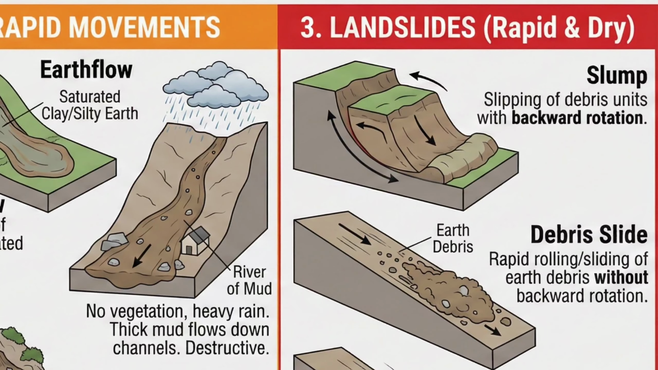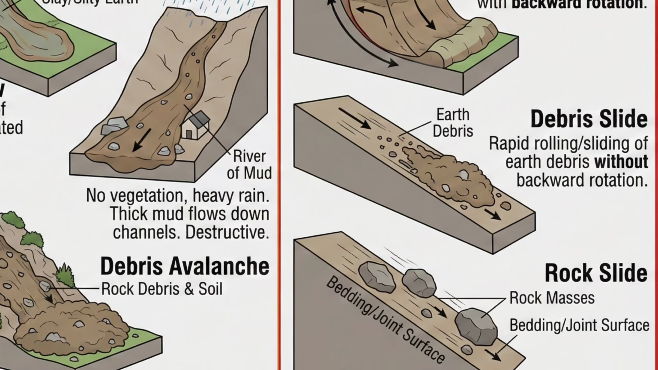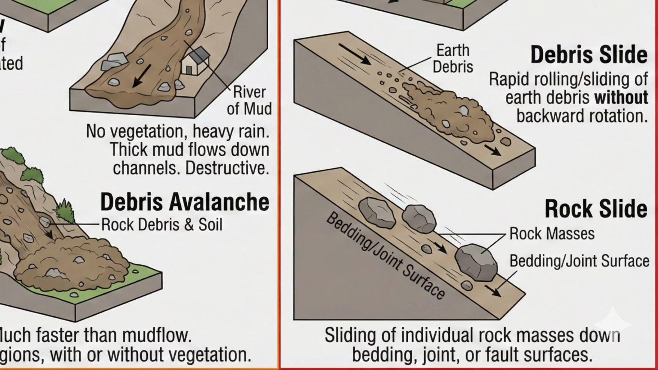3. Landslides. These are rapid and relatively dry. Slump. The slipping of one or several units of rock debris with a backward rotation with respect to the slope. Debris slide. Rapid rolling or sliding of earth debris without backward rotation. Rock slide. Sliding of individual rock masses down bedding, joint or fault surfaces.